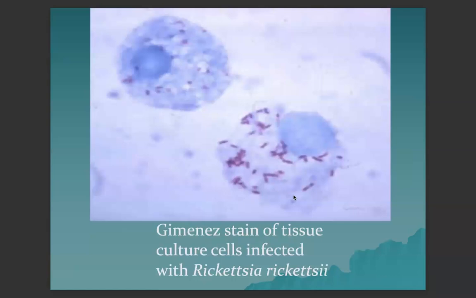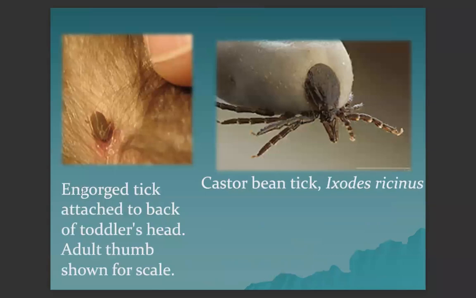These are stained by Gimenez stain of tissue culture, and these are the Rickettsia rickettsii that can be seen as bacilli or cocobacilli. This is an engorged tick attached to the back of the toddler's head, and an adult comb is shown for size scaling. Castor bean tick or the Ixodes ricinus is an important vector.